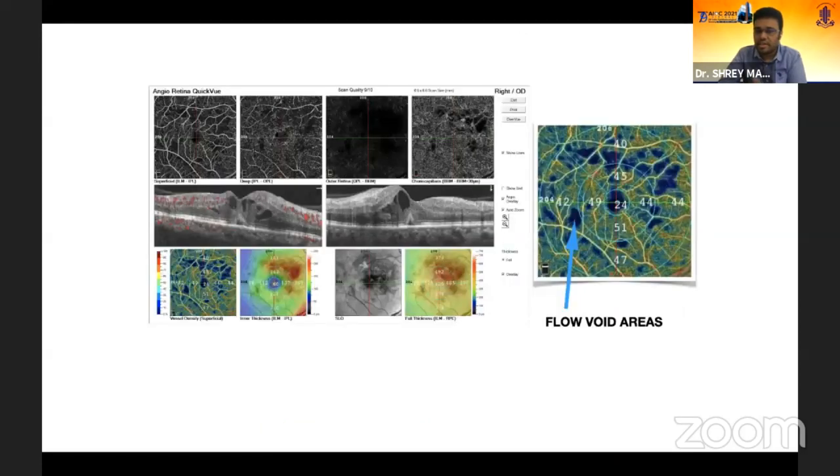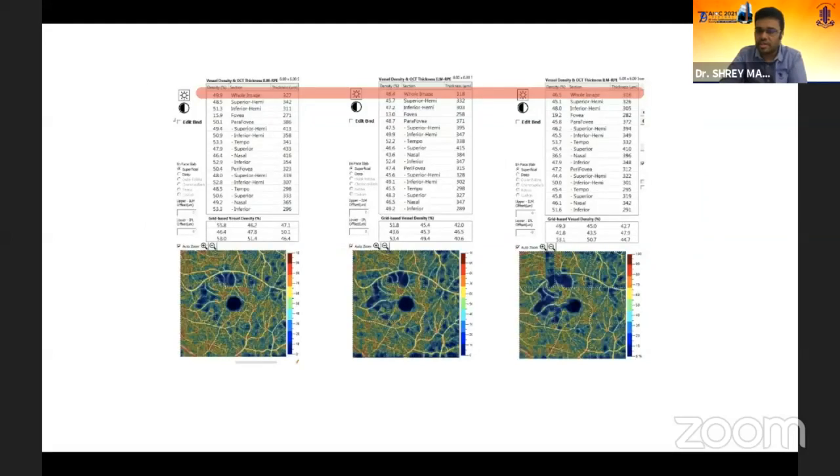This was done by the OCTA, and we can see the flow void areas in both the superficial and the deep capillary plexus. These were the 3 measures taken on follow-up at 1 week and 1 month. If you focus on the highlighted bar, initially in the superficial plexus the vessel density was 49.9, and by the time the patient's visual symptoms were resolved, the final vessel density had reduced to 46.5.